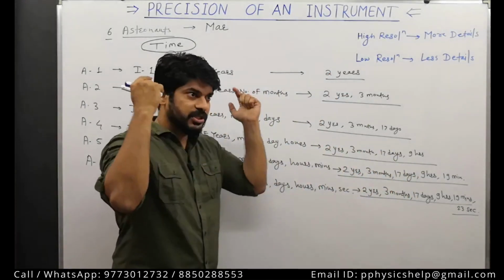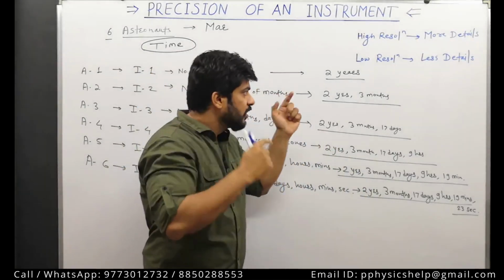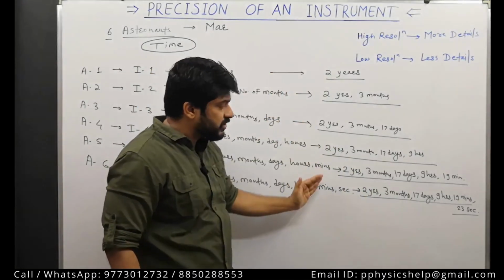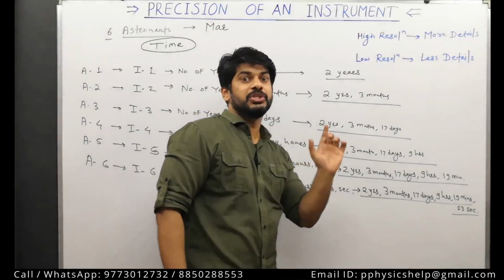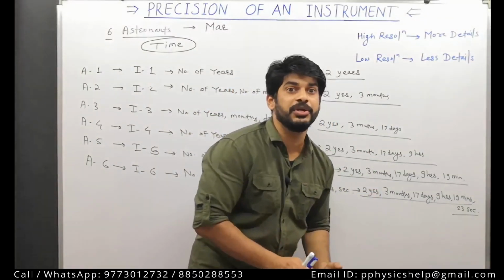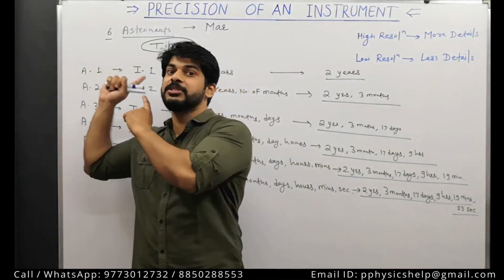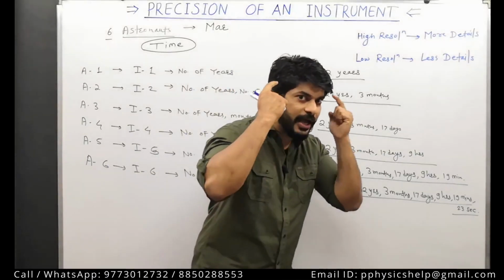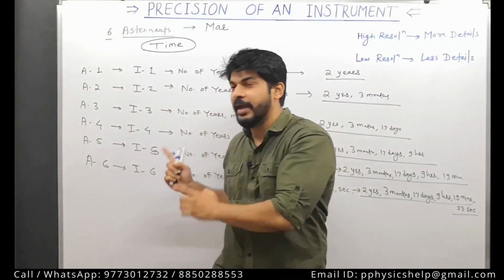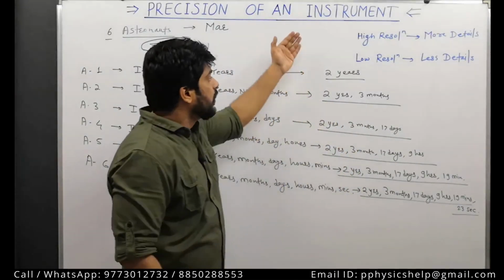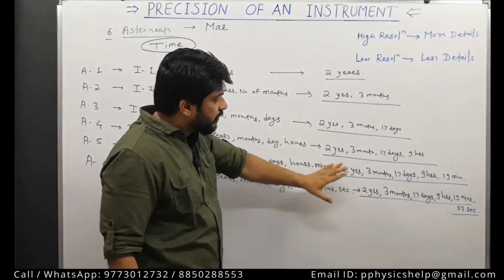Just get that in your mind. This is the time required to reach Mars. Time is a physical quantity, and we are measuring this physical quantity. The instruments are in our hands. Now let's see what data we have got.